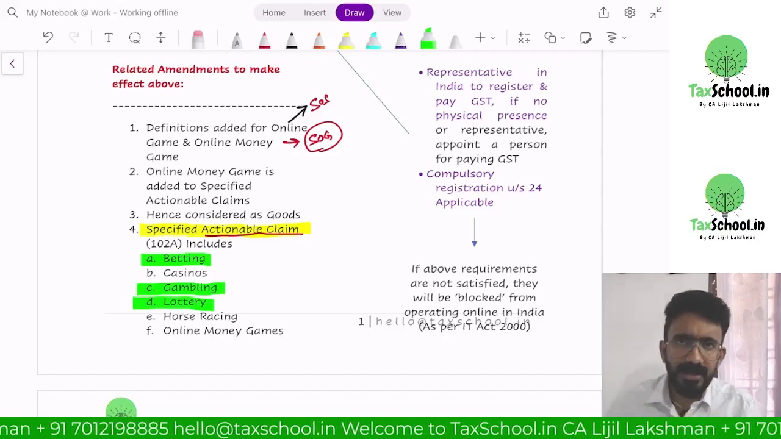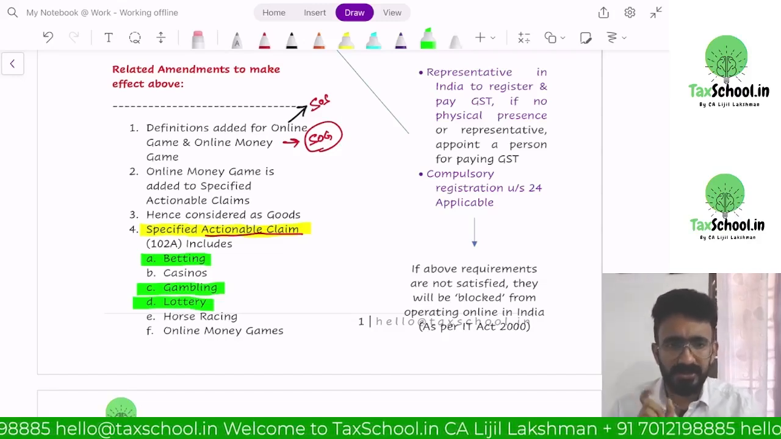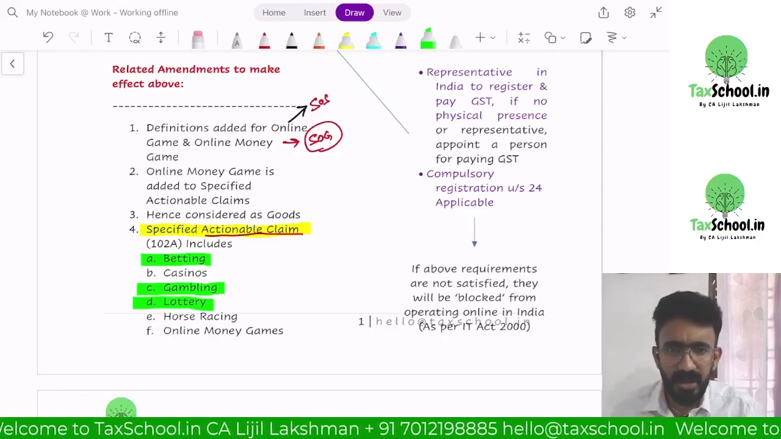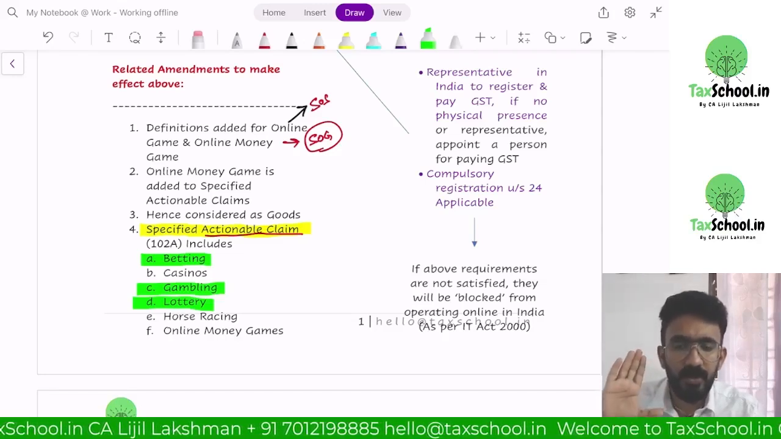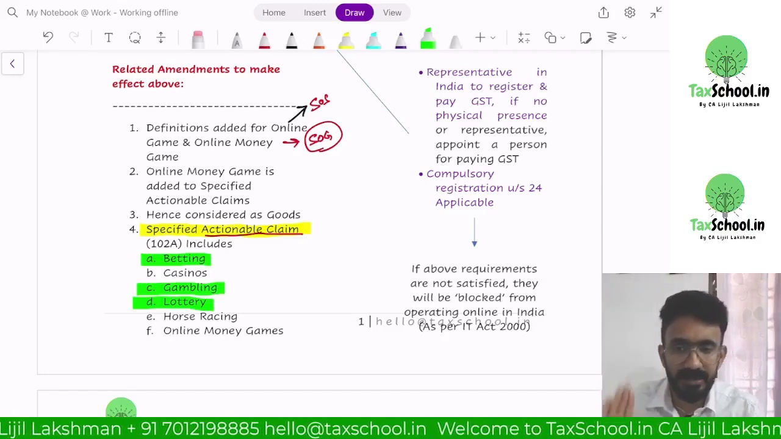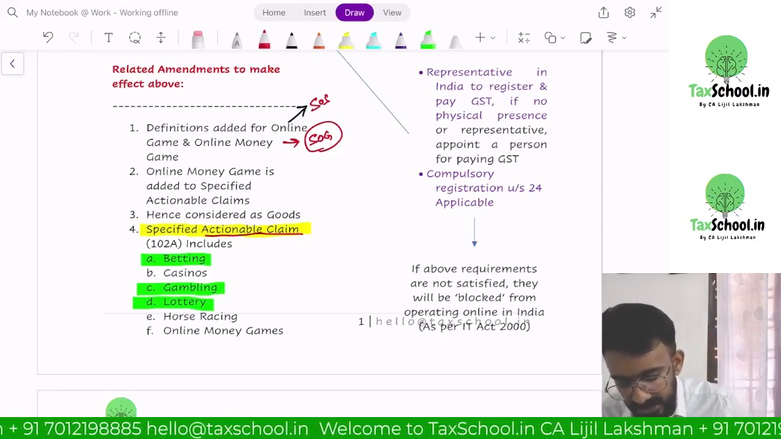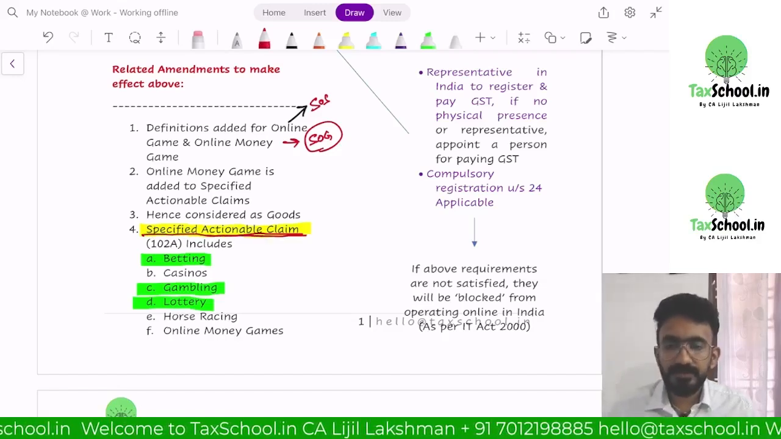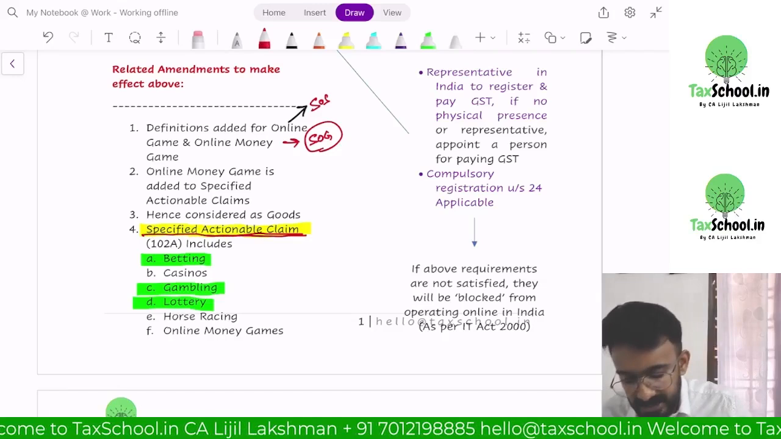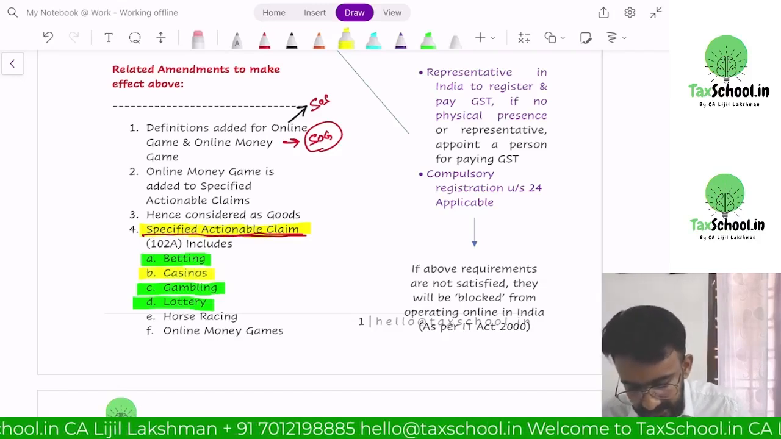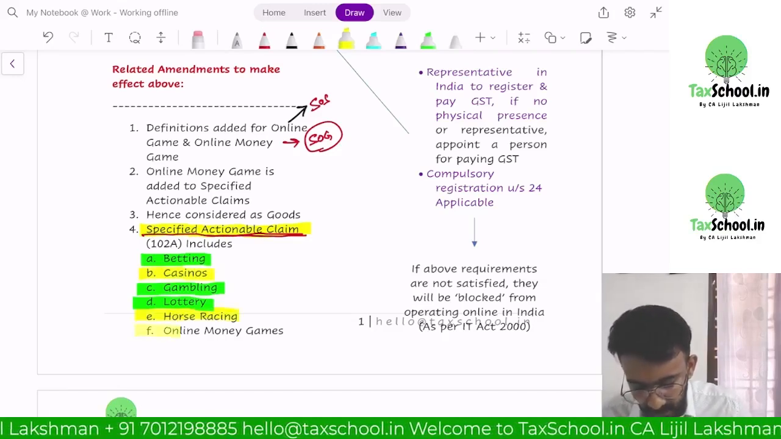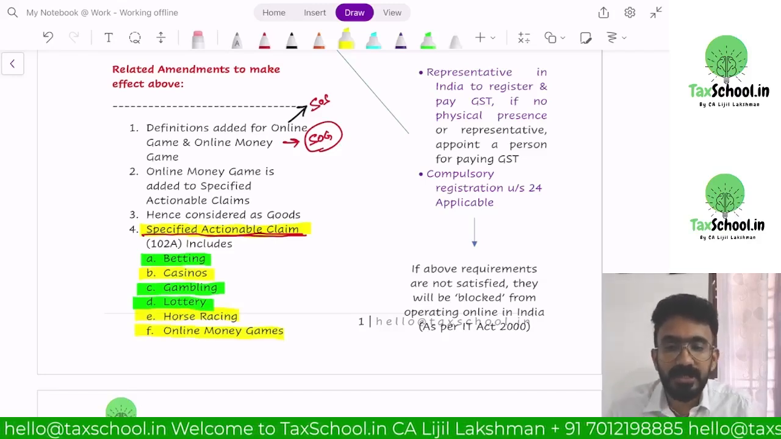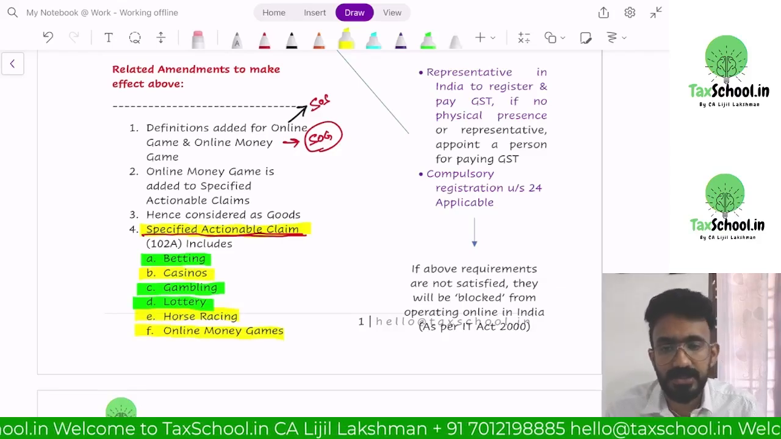So government made a proper plan to collect more taxes. How? They said, I don't want to specifically exclude anything. I wanted to create a common list for taxable actionable claim. What is the list name called? It is called a specified actionable claim. They said specified actionable claims are the only taxable actionable claim. And how many more activities are added to that list? 3 more activities, which are casinos, horse racing and online money games.